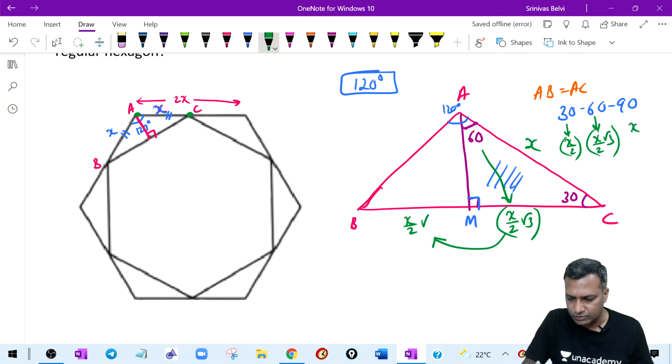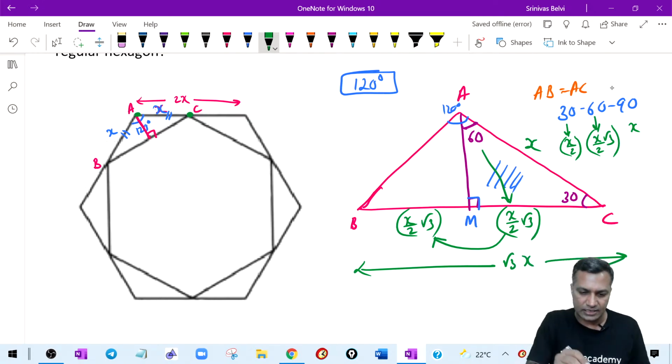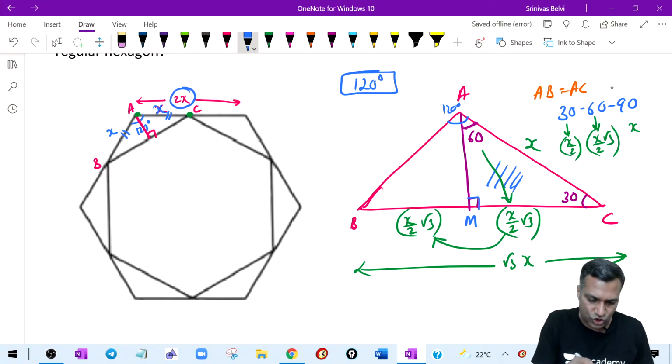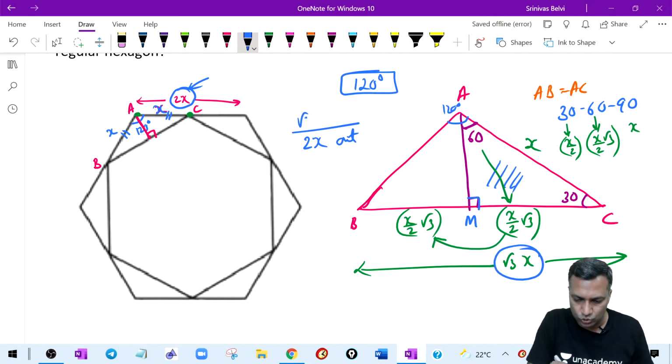This is also another x by 2 times root 3. Together, therefore, what is this? Together, this is nothing but x root 3, or root 3 times x. Now, if the side of the outer hexagon is 2x, listen carefully here, then the side of the inner hexagon becomes root 3 times x. Now what is the ratio of the sides?